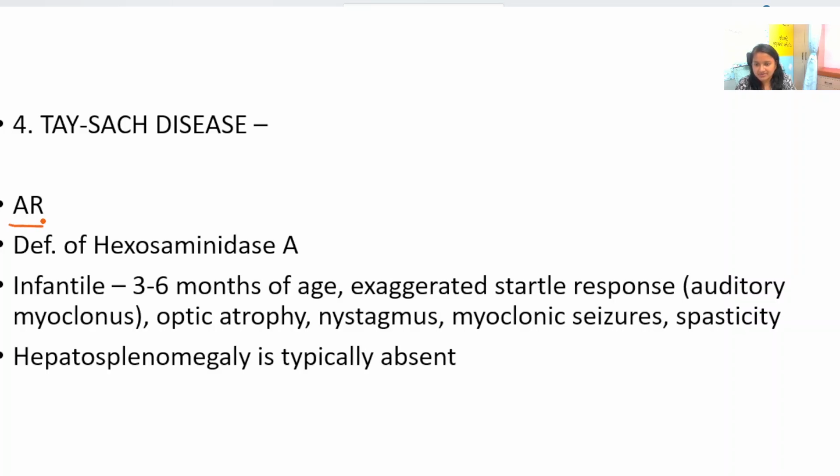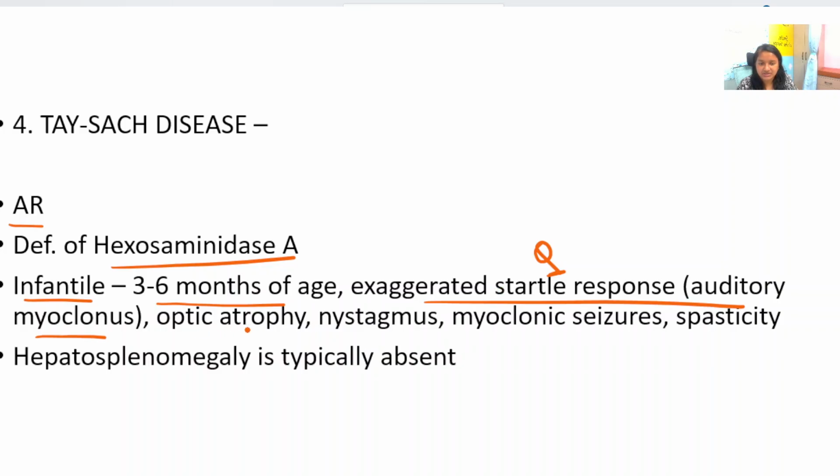This is autosomal recessive. There is deficiency of hexosaminidase A enzyme. There are 3 forms. Infantile form is the most severe. The juvenile and adult forms are gradual. Infantile form occurs in 3 to 6 months of age. There is exaggerated startle response, which is basically auditory myoclonus. This is very typical of Tay-Sachs disease. If this is there in the question, you have to mark Tay-Sachs disease as your answer.